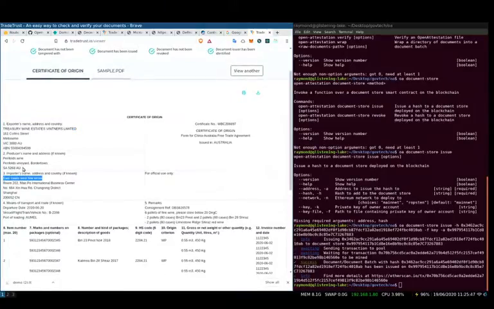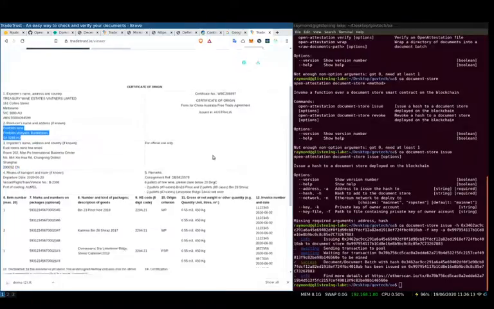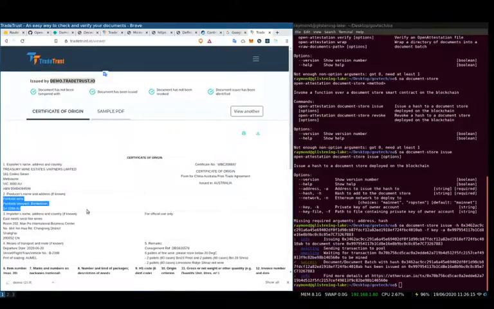But I don't want them to go to the producer directly, because then I won't get my commission in between. So on the client side I can obfuscate my producer so that I can send this certificate of origin to the importer, and the importer wouldn't know my producer, but they can see that this certificate of origin has not been tampered with.